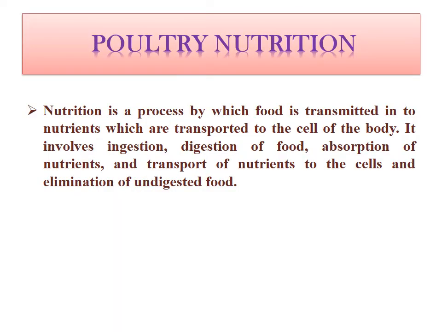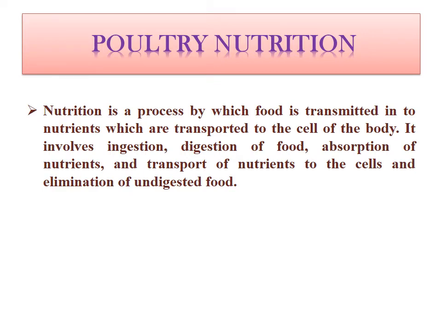So first of all, what is nutrition? We have already learned in our previous course also. Nutrition is a process by which food is transformed into the nutrients which are transported to the cells of the body. Whether it is mammals, humans or birds, we all need nutrients. There are 6 principal nutrients: carbohydrate, protein, vitamin, mineral, fat and water.